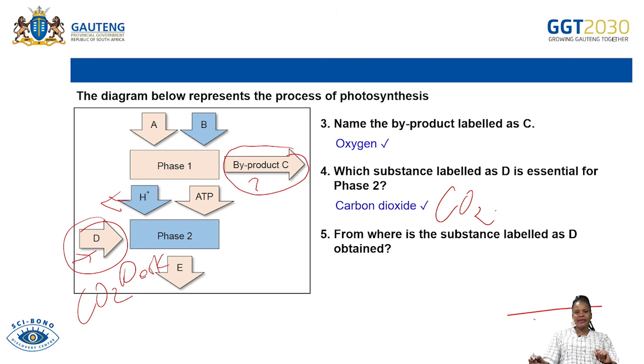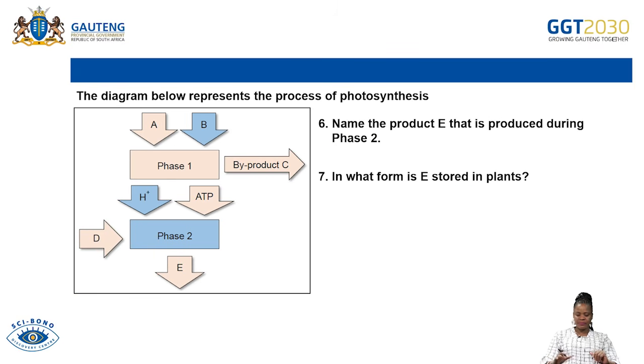Where does the carbon dioxide labeled D come from? We all know that carbon dioxide comes, of course, from the atmosphere. You see, grade 11s, these are very, very simple to answer, provided you have prepared yourself.